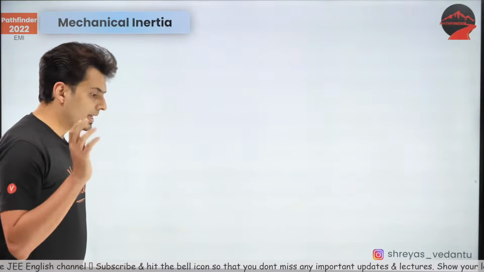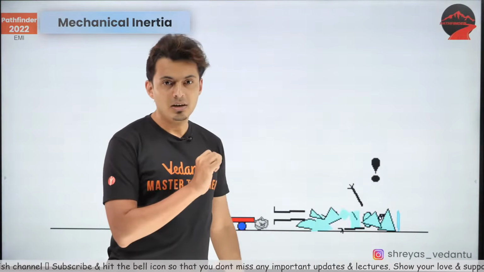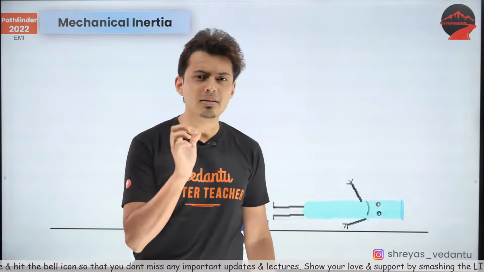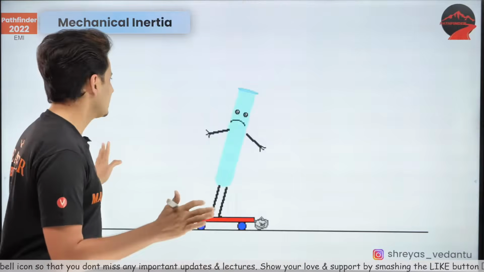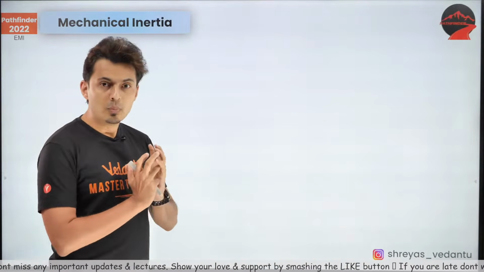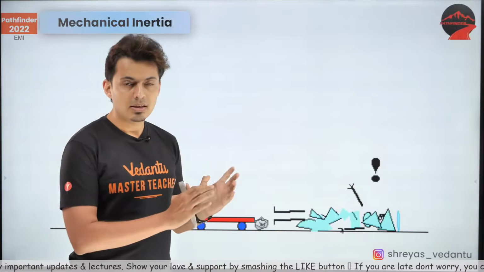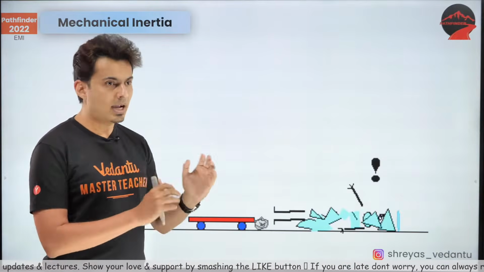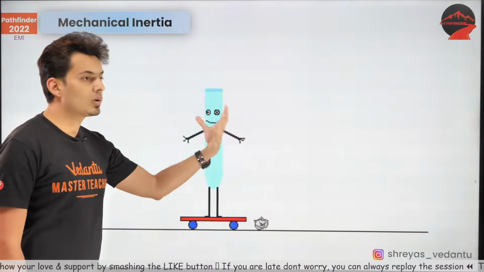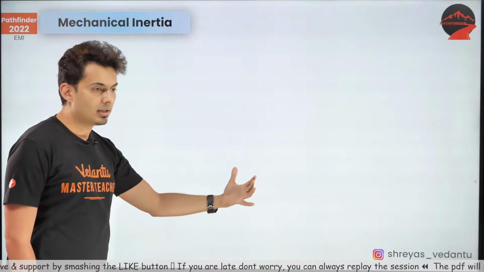See, in mechanics you would have learnt about inertia, but that is for mass. Inertia for mass. Now what is inertia for mass? Inertia for mass means any object which has mass will tend to move as it is unless and until it is acted on by an external force, like you can see over here. So this person has his own inertia. We all know that.